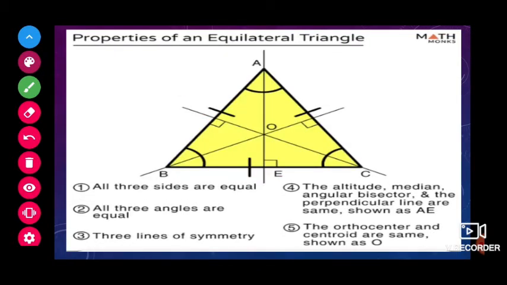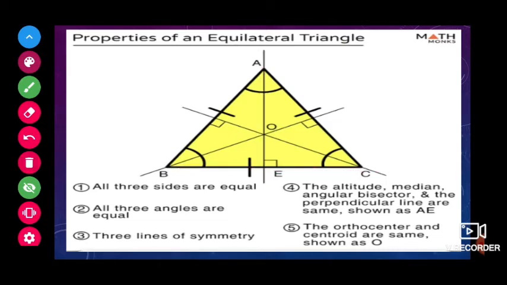Now the properties of an equilateral triangle. I already told you, but we will see again. All the sides are equal, all the angles are equal, each angle is 60 degrees, and there are three lines of symmetry, meaning three ways we can cut the triangle into two equal parts. Also the altitude and median are the same, because whenever we take the altitude, it also works as a median, cutting the base into two equal parts.